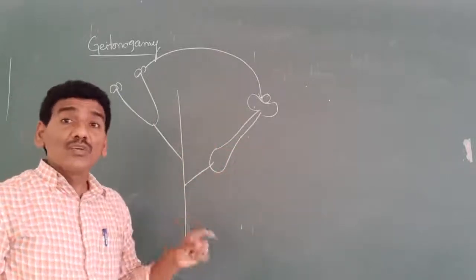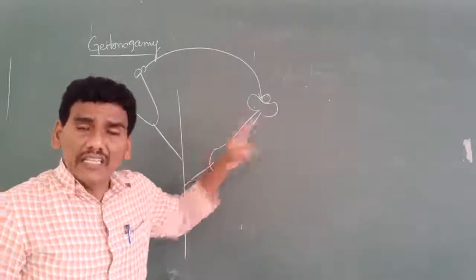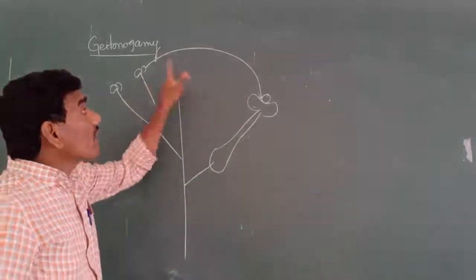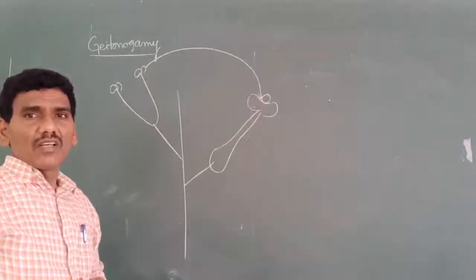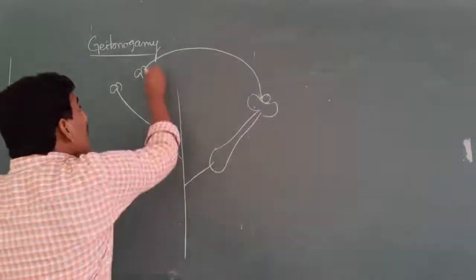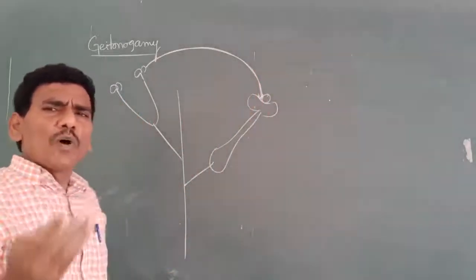Although geitonogamy is functionally cross-pollination, involving the pollinating agents. What are the pollinating agents?